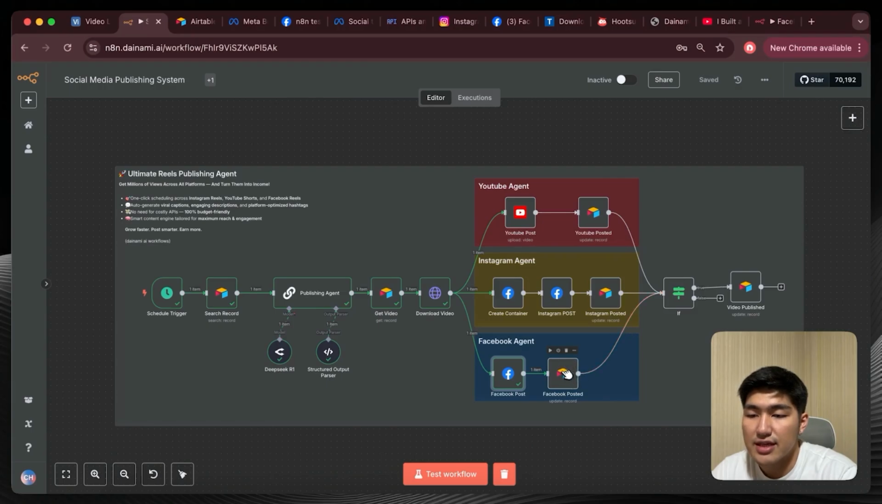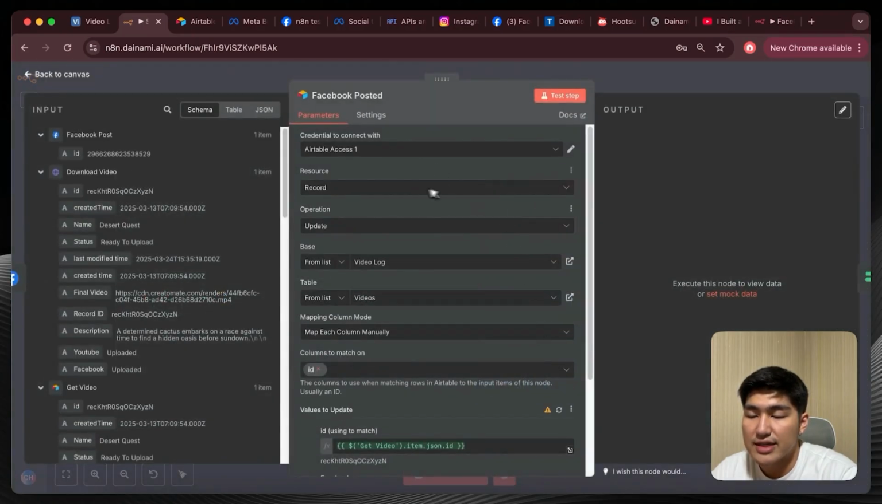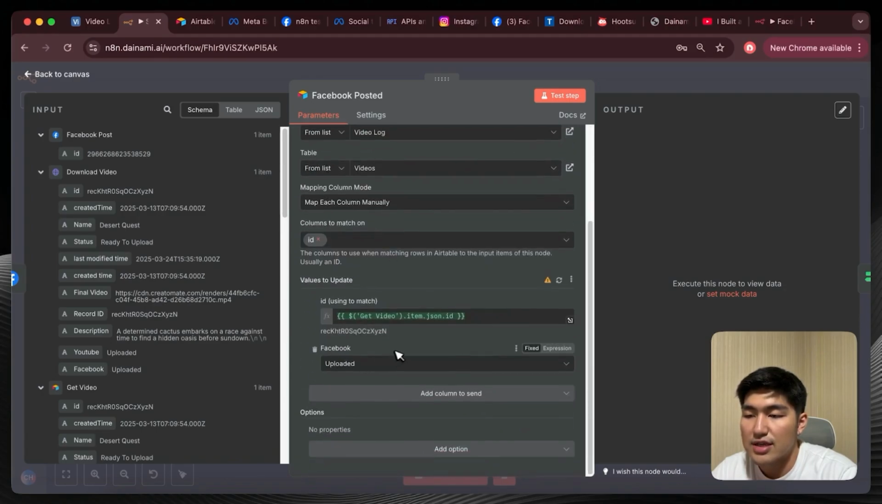Similarly, we're going to create a node for the Airtable access as well. And so we're going to create an Airtable update record, and then we just have to change the Facebook column to uploaded. And that should be all you need to do.